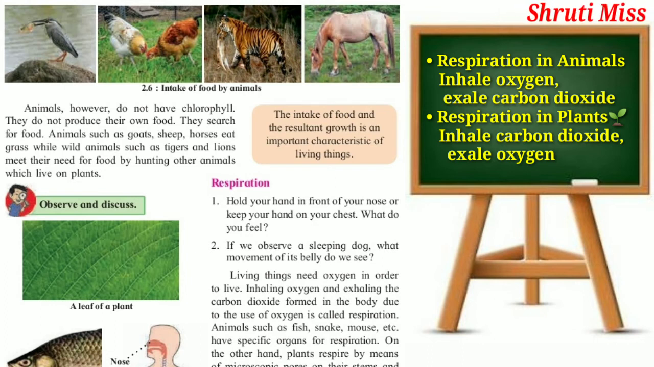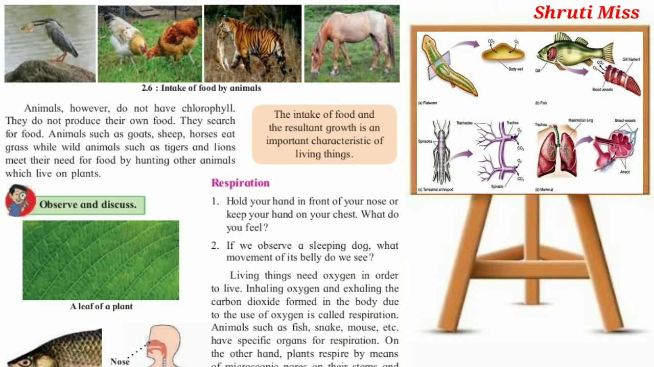Inhaling oxygen and exhaling the carbon dioxide formed in the body due to the use of oxygen is called respiration. In humans and animals, we inhale oxygen and exhale carbon dioxide formed in the body due to the use of oxygen, which is known as respiration. Okay? Animals such as fish, snake, mouse, etc. have specific organs for respiration.